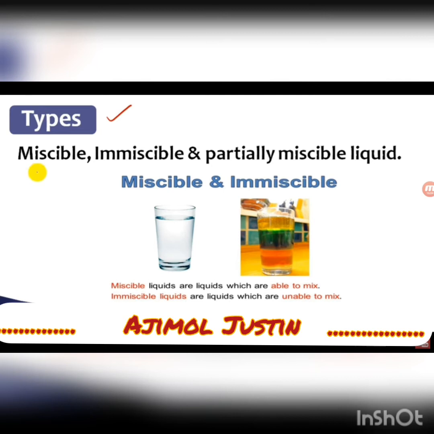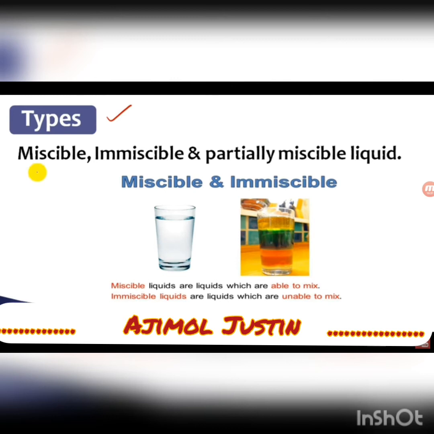Now, types of solution. There are mainly three types of solutions: miscible, immiscible and partially miscible liquids. Miscible liquids are liquids which are able to mix. If you mix two liquids, then both will mix together. Immiscible liquids means they are unable to mix.